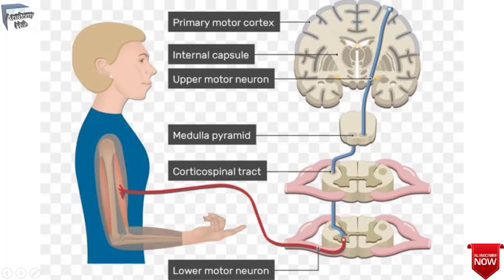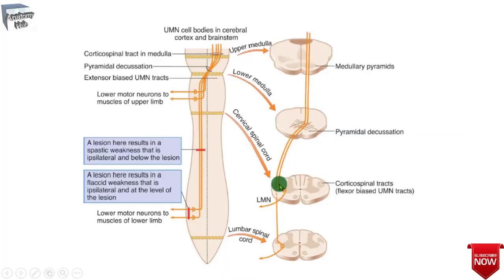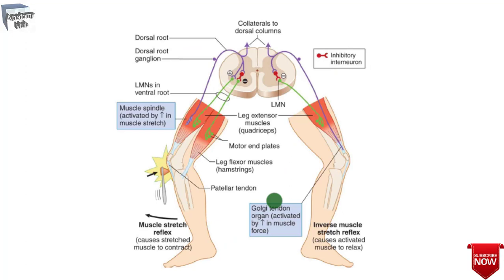The lateral corticospinal tract descends the full length of the cord in the lateral part of the white matter that you can observe here. As it descends downward, axons leave the tracts and enter the gray matter of the ventral horn to synapse on the lower motor neurons. Then we will see the reflex innervation of the skeletal muscles.